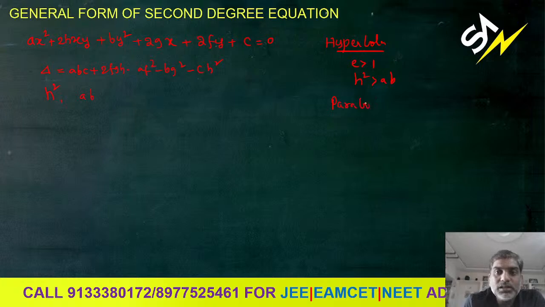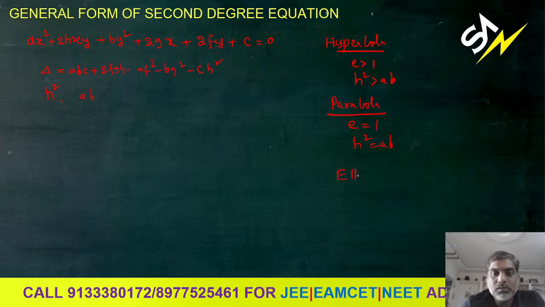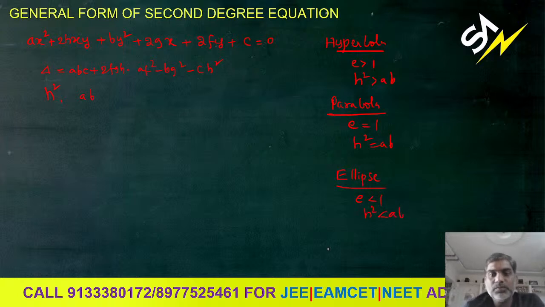Now, what is our present topic? Our present topic is the parabola. What are the conditions for a parabola? e equal to 1 and h square equal to ab. Suppose we need an ellipse. For an ellipse, what are the values? e must be less than 1 and h square is less than ab.